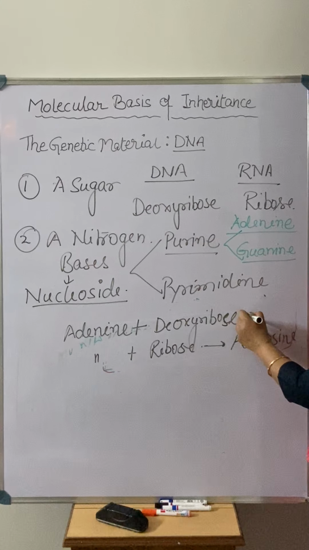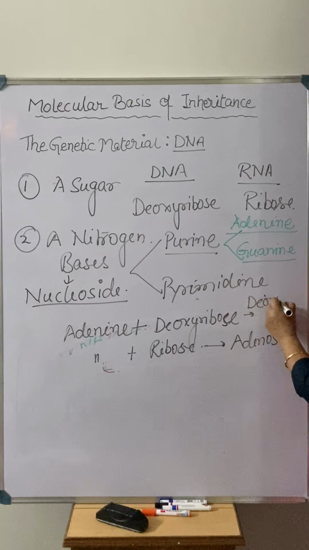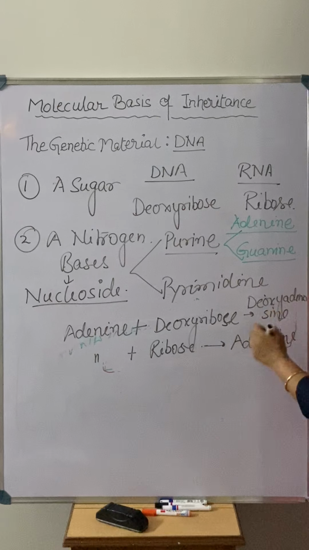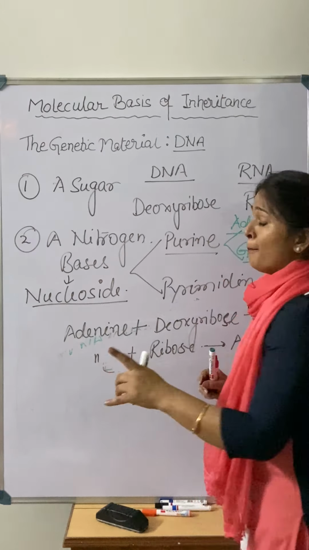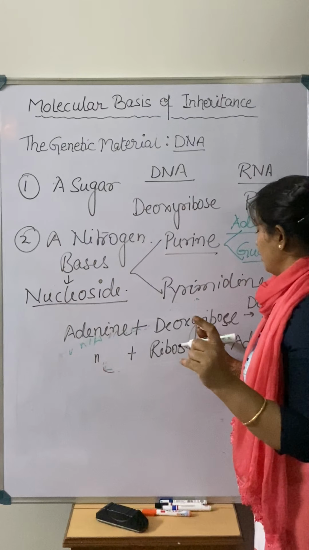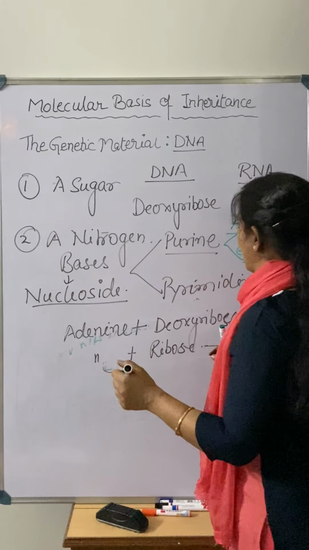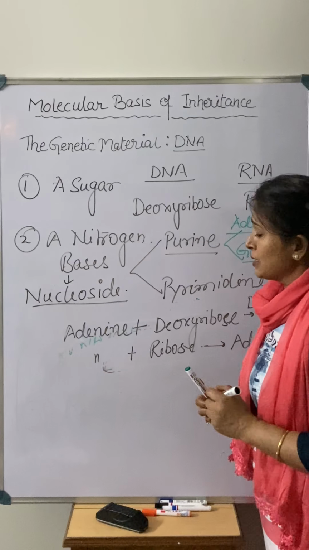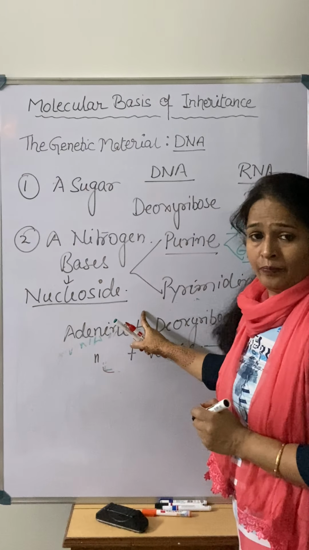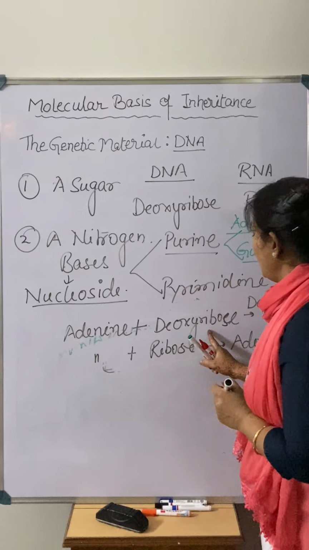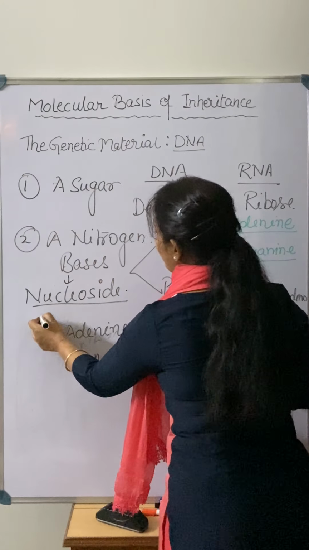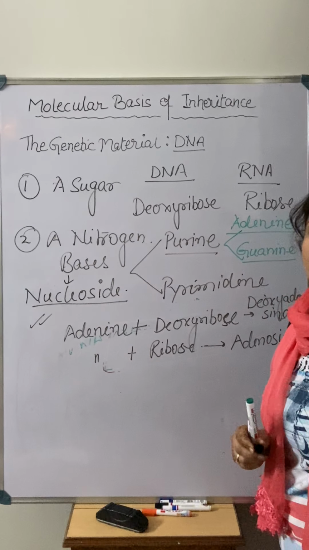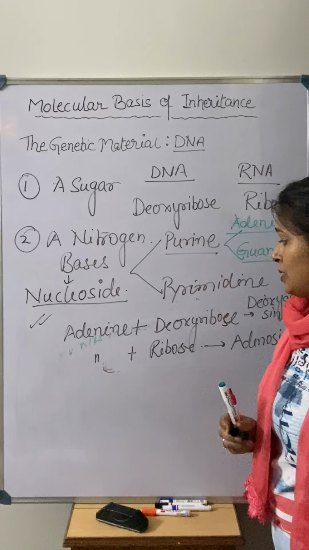Same here, deoxyadenosine. So this is the nucleoside, the binding of the sugar with the nitrogen base by a nitrogen bond, that we call a nucleoside, right? And that nucleoside is the first step for the formation of a DNA or RNA structure.